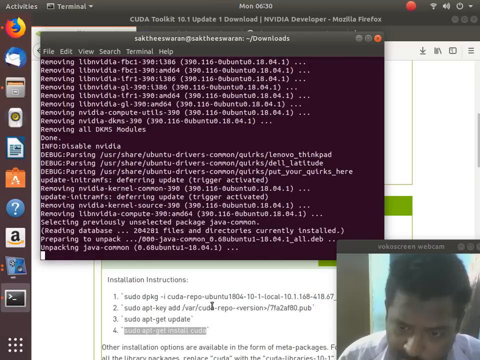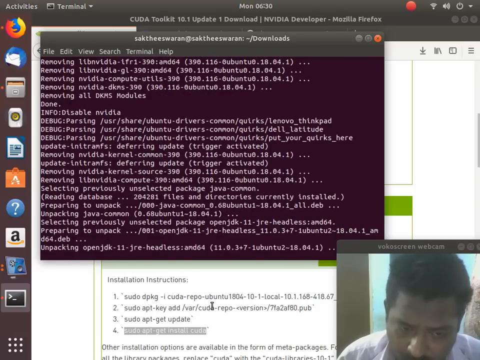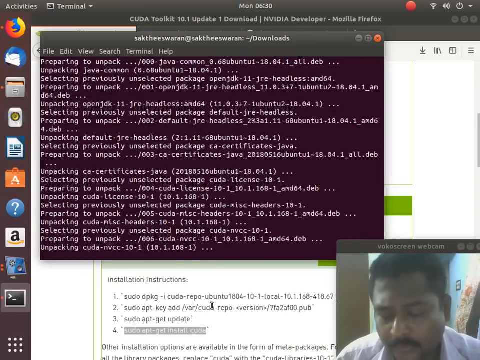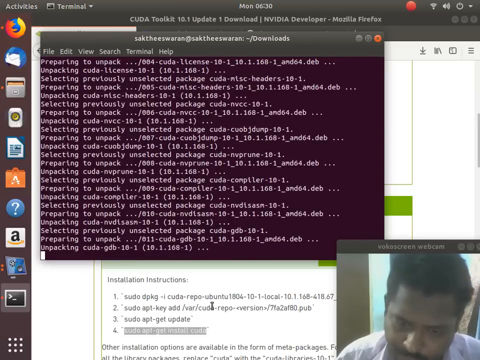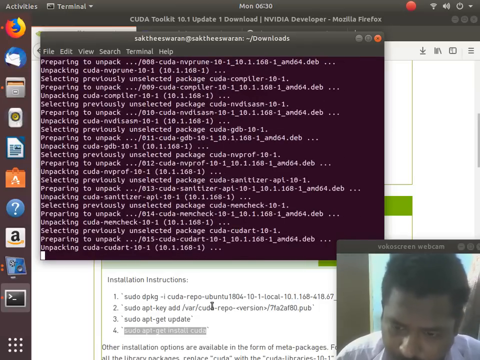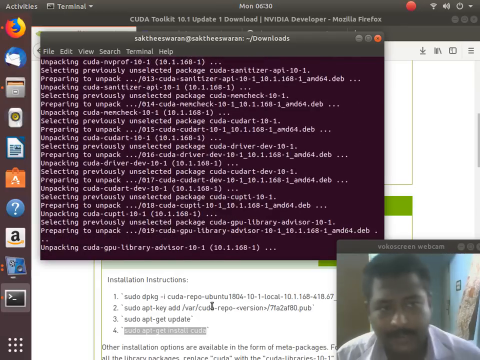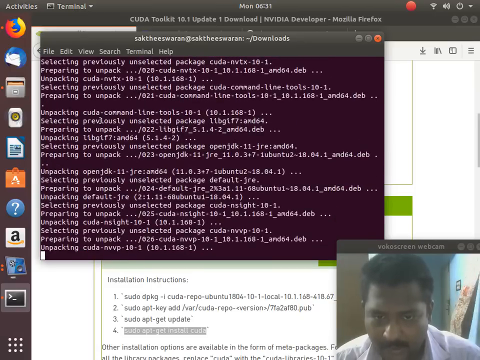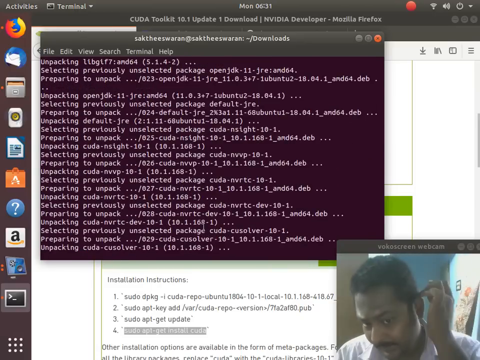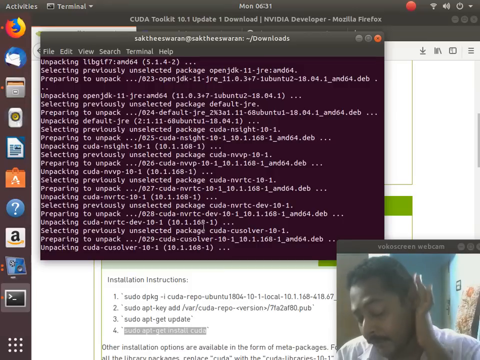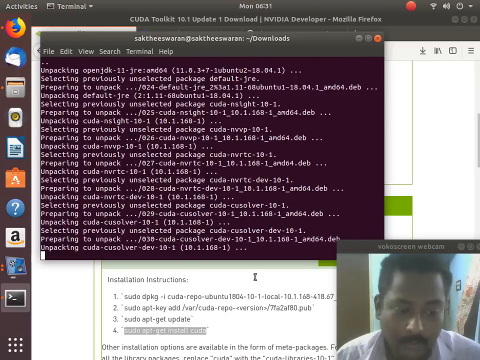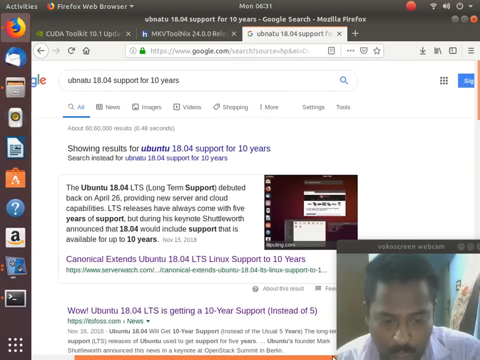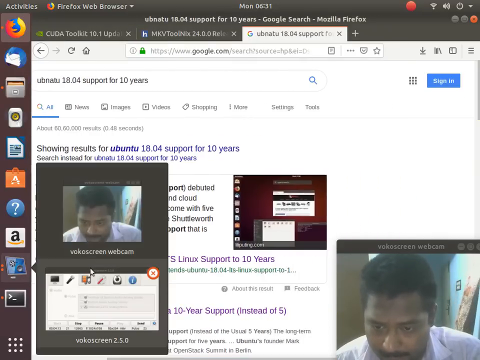Okay, so it is unpacking everything. So far so good, no problem. This may take some time. Okay, so command line tools has been updated. This is the very important one. So let's see, our environment variables must be set as the second thing. So let's now go with the CUDA.